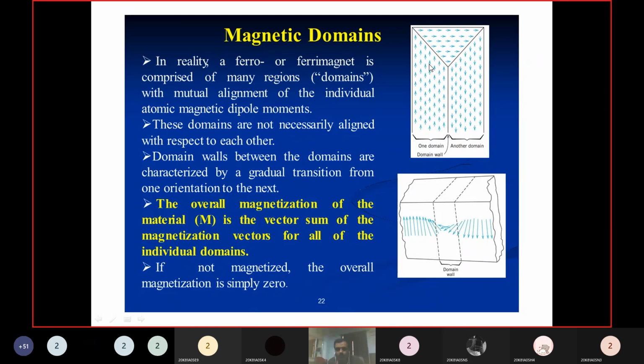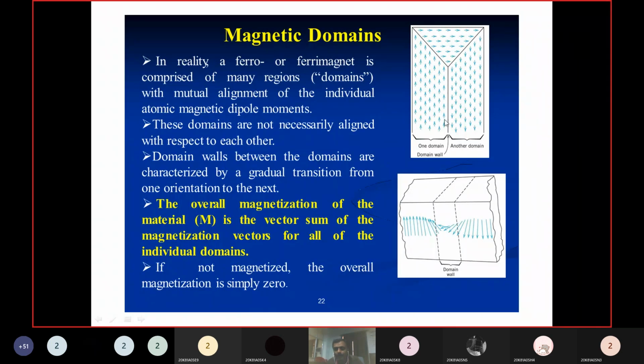See here, these are oriented in different directions. In between there is a domain wall, and in between these also there is a domain wall. Now, if you observe the domain wall closely, how will the atoms or dipoles be oriented? Let us discuss these two domains. In this domain, all dipoles are oriented in this direction, and in this domain, all dipoles are oriented in this direction.